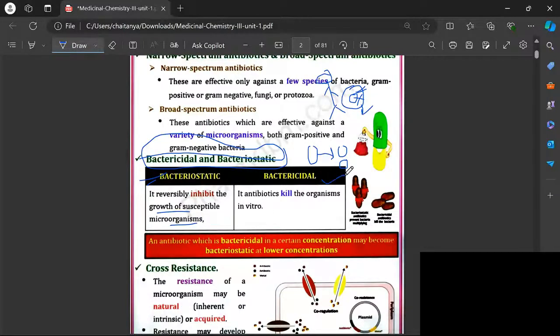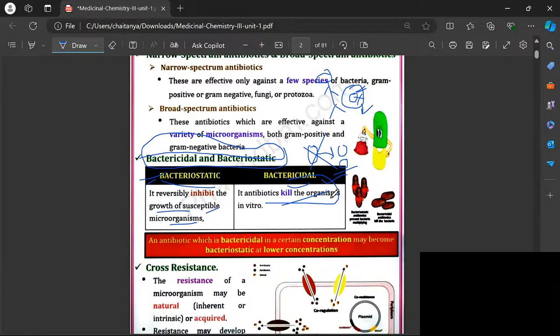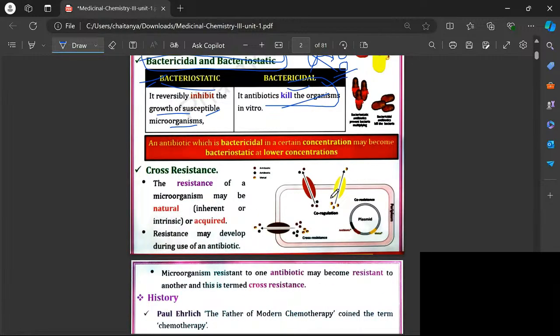Next, what is meant by bactericidal? Bactericidal drugs are nothing but those which kill the bacteria or kill the microorganism. Suppose this is the bacteria, when you take the bactericidal drug, this is going to lyse it, which means this drug is killing the microorganisms. That is called bactericidal. So bacteriostatic inhibits the growth of microorganisms, and bactericidal kills the microorganism.